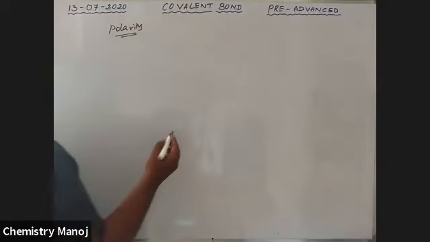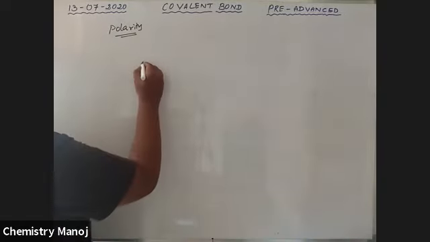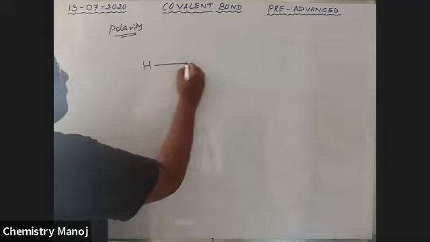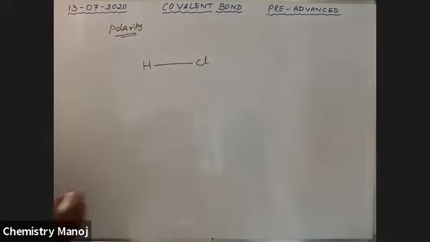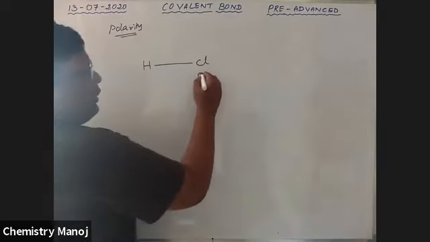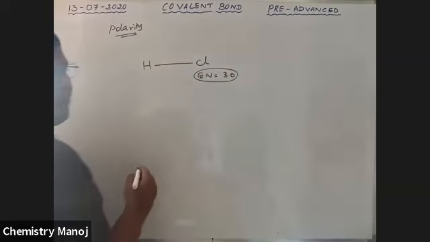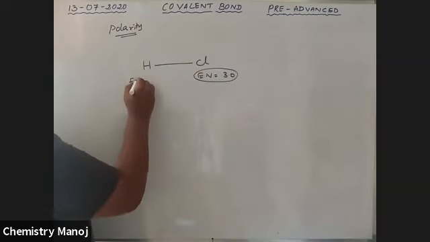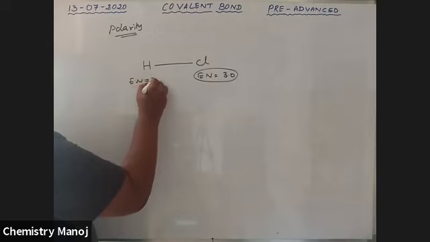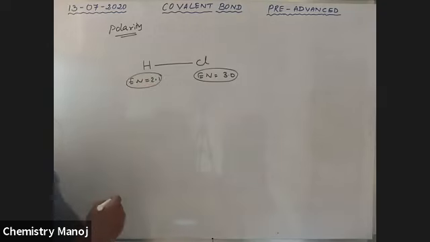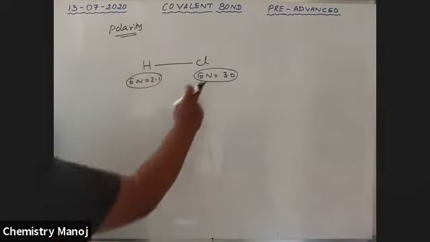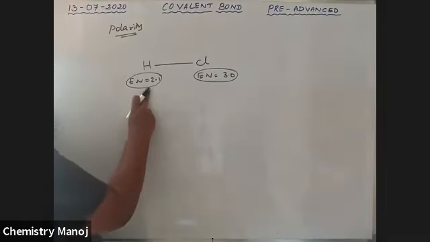See here. Let us take the HCl molecule. There is a single covalent bond between hydrogen and chlorine. We call this a polar covalent bond. Why is it called a polar covalent bond? Here, the electronegativity of chlorine is 3.0, and hydrogen's electronegativity, as a reference element, we know is 2.1. Chlorine's electronegativity is greater than hydrogen's.